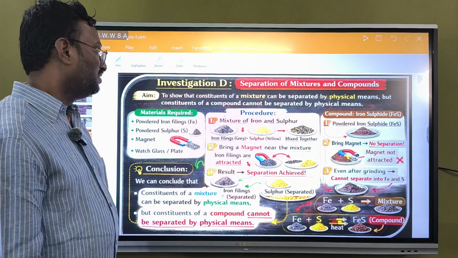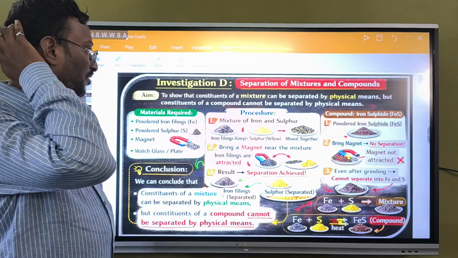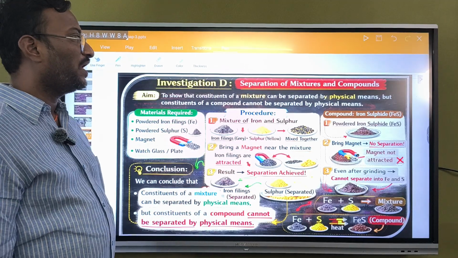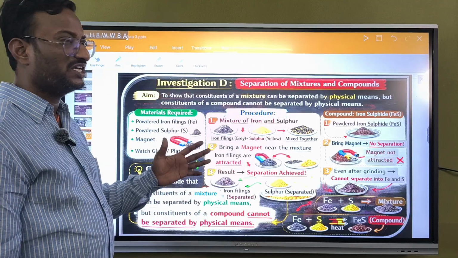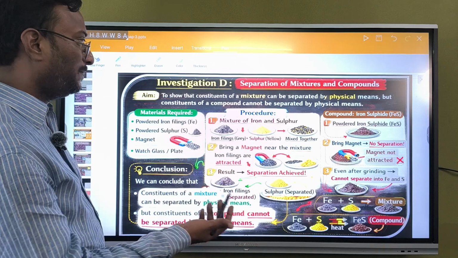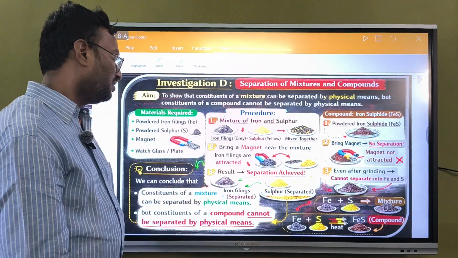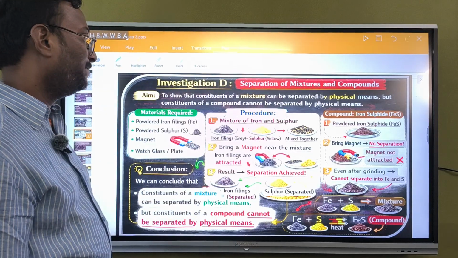Next thing, the same thing, we have given in a different form. If you want to choose separating of mixtures and compounds, the same thing I have explained in a different form. See here, what we have used is a mix of iron and sulfur.